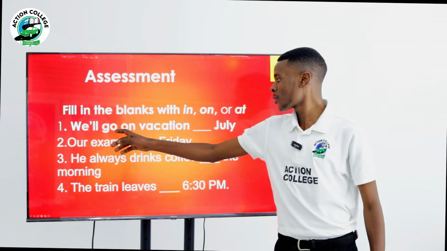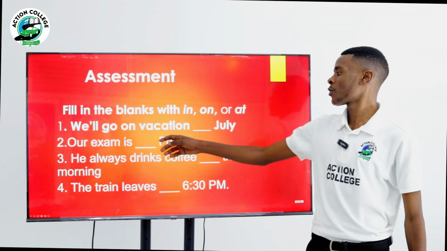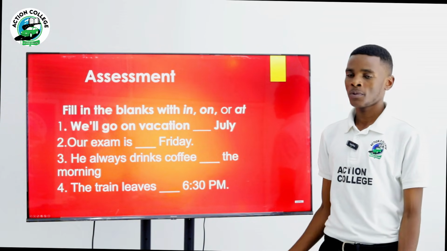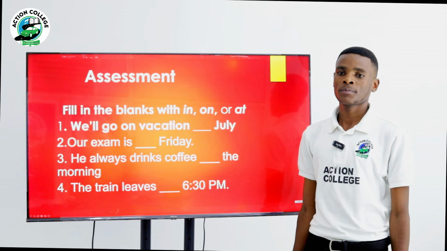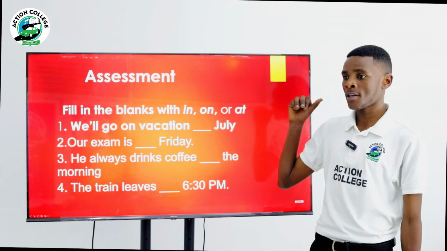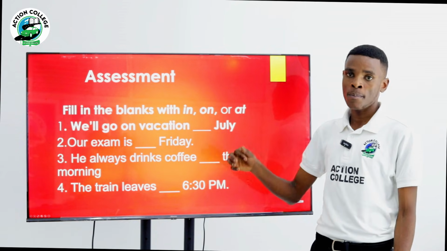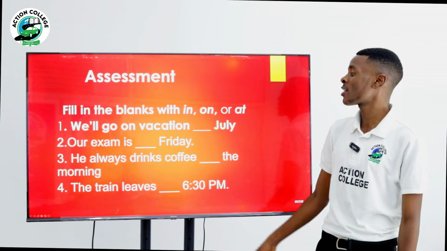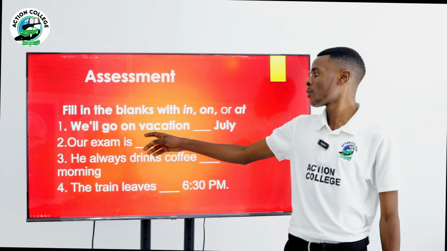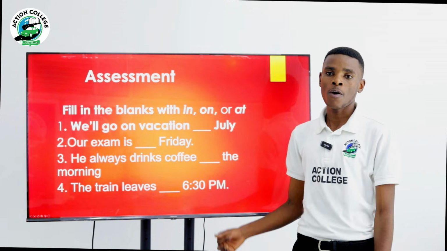First one, we will go on vacation July. What is the correct answer? Just remember, I said that we use preposition in for months of the year. Reason why here we have to use preposition of time in. We will go on vacation in July because July is one of the months of the year.